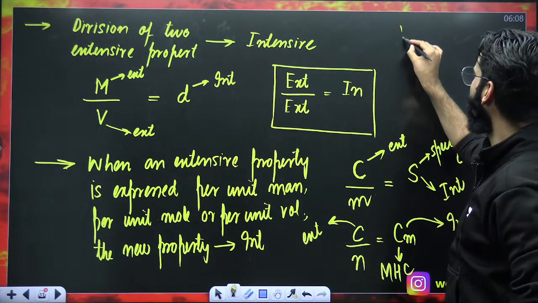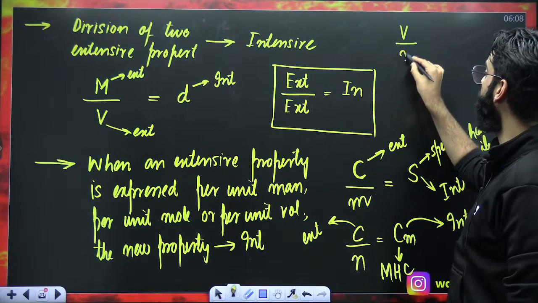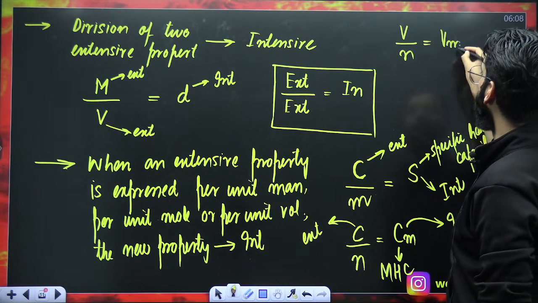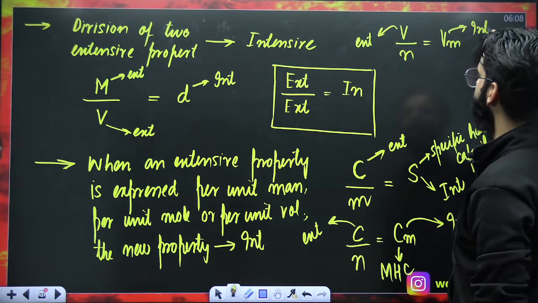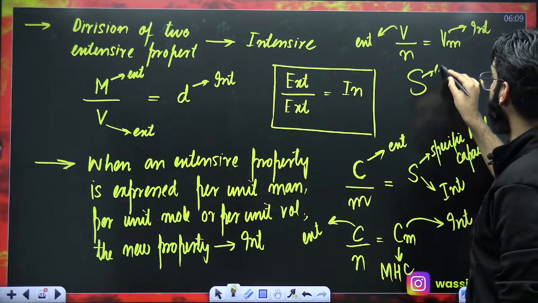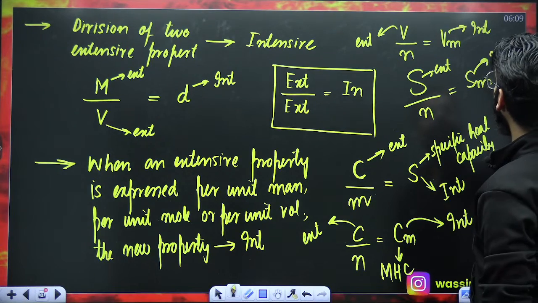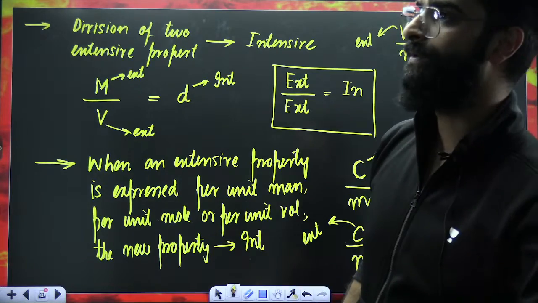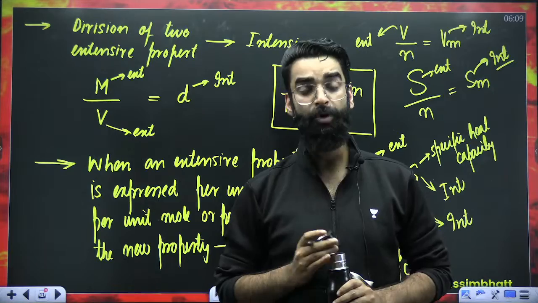For example, V stands for volume. If I divide it by the number of moles, per unit mole, V by N is something which we call molar volume. Volume is an example of extensive, and molar volume is an example of intensive. Similarly, entropy, S, is extensive. Per unit mole, it is called molar entropy, which is an example of an intensive property. So do remember these things as well. Whenever an extensive property is expressed per unit mass, per unit mole, or per unit volume, the new property becomes